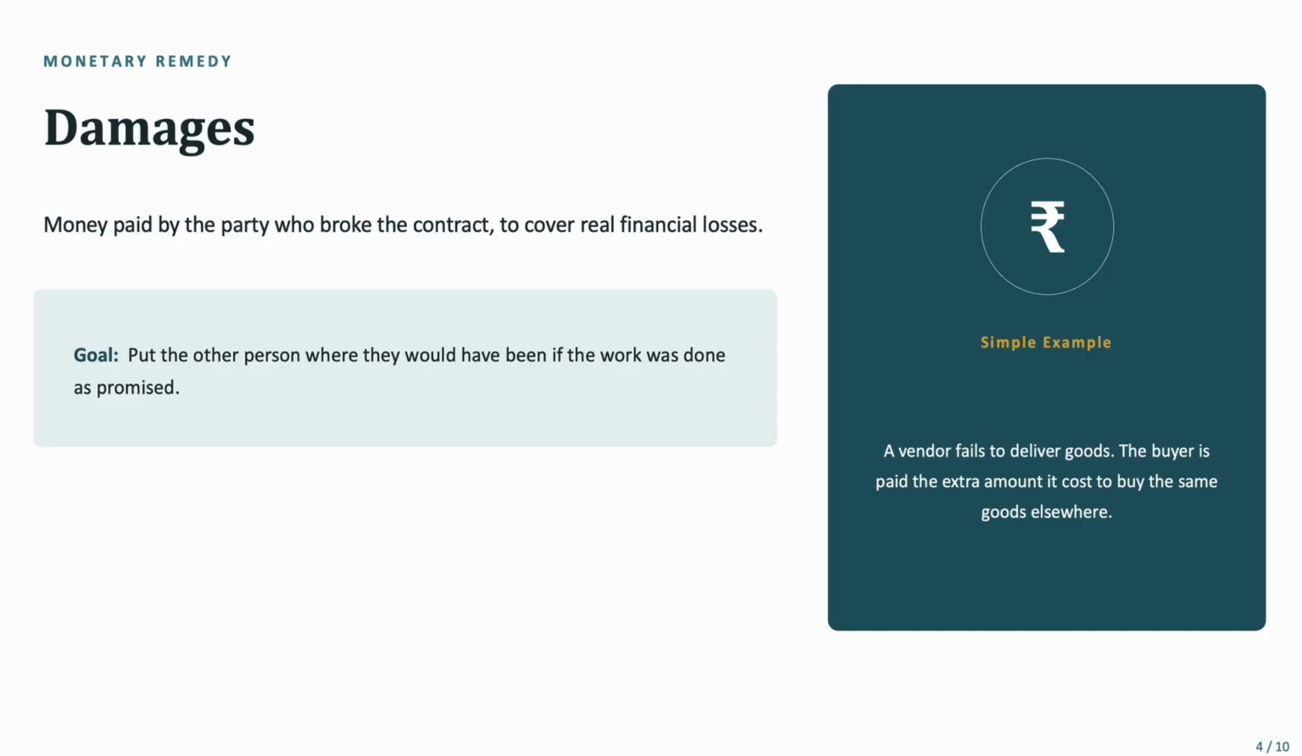So let's see it by an example. A vendor fails to deliver goods. The buyer is paid the extra amount it costs to buy the same goods elsewhere. Okay, so this is the meaning of damages. The goal of damages is to put the other party in the place where they would have been if the work was done as promised in the contract.